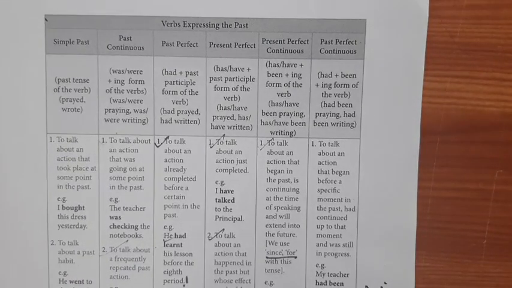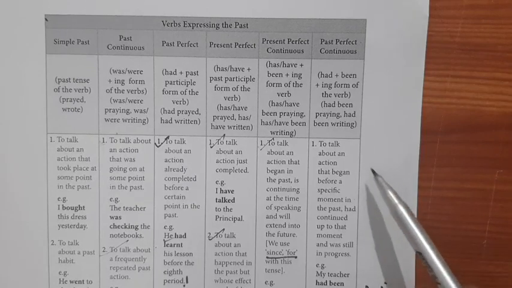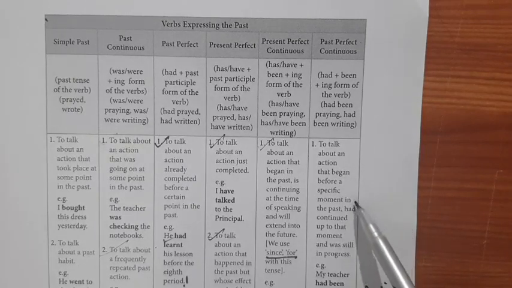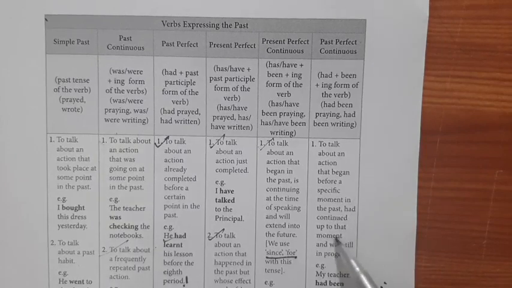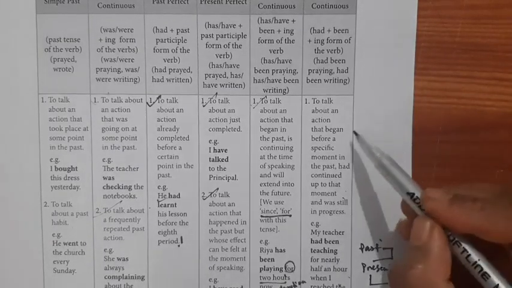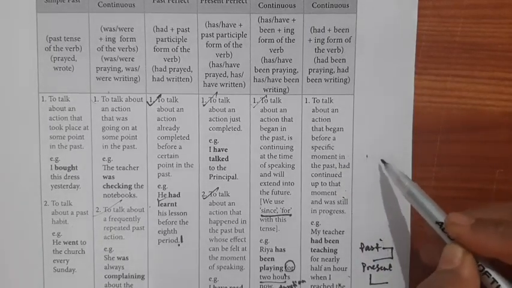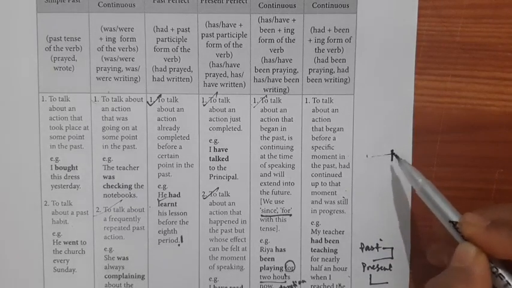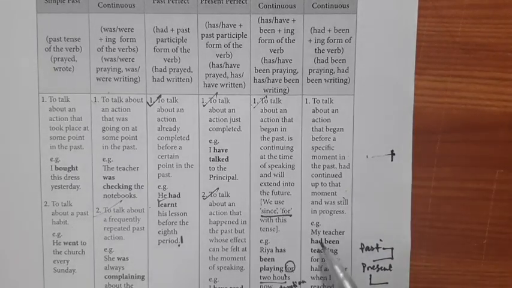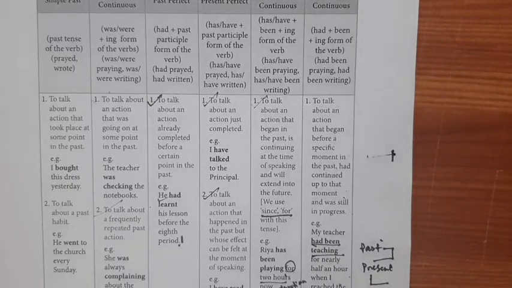Next, come to the past perfect continuous. Had been plus the ing form of the verb. Had been praying, had been writing. It is used to talk about an action that began before a specific moment in the past, had continued up to that moment, and was still in progress. So, my teacher had been teaching for nearly half an hour when I reached the class. It means the action had begun before a specific time in the past, and it had continued up to that moment and was still in progress. So we will use the past perfect continuous.